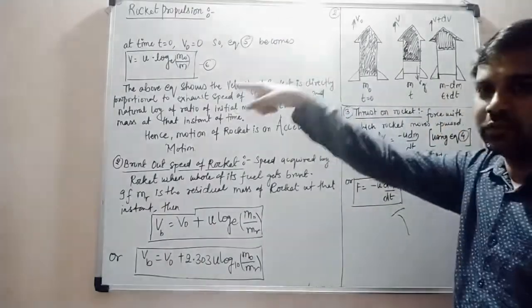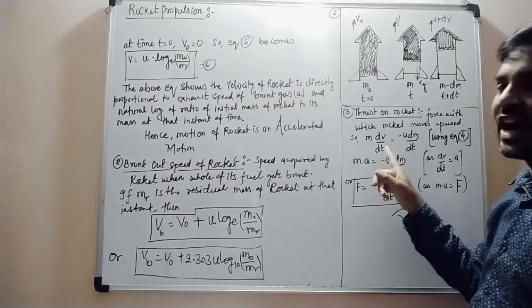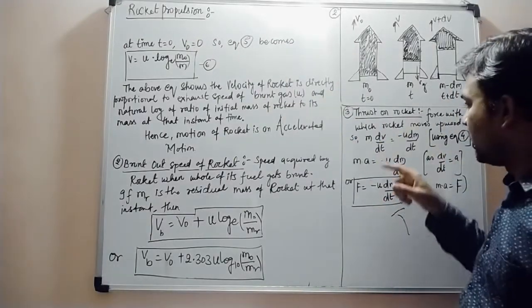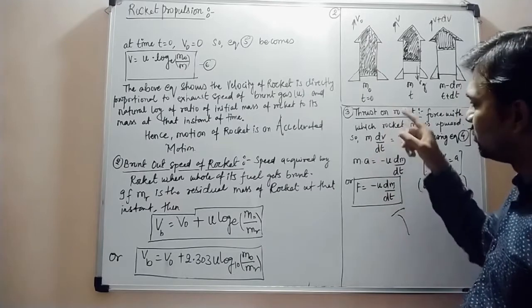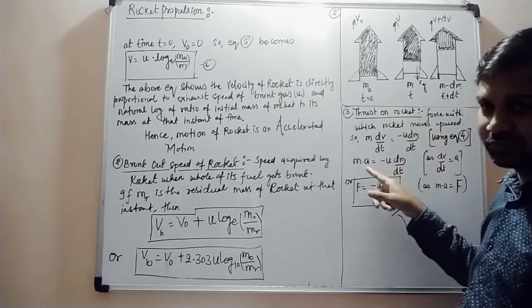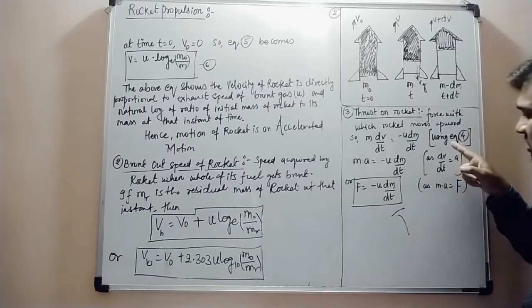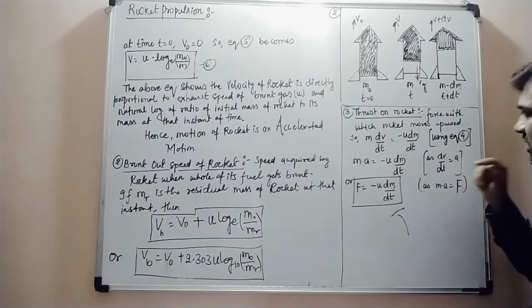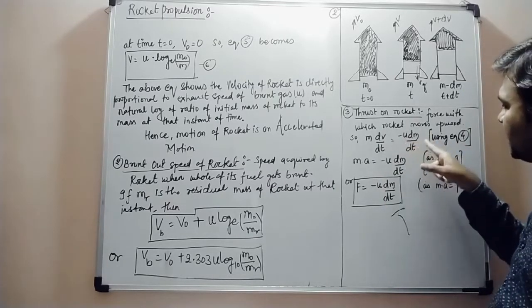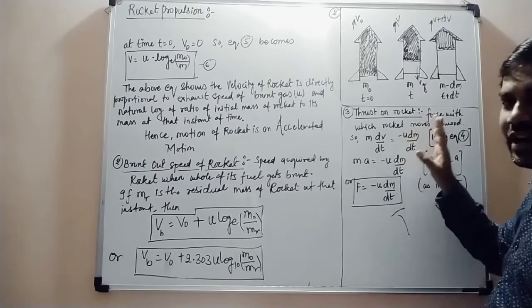Here dv/dt is the acceleration, since changing velocity with respect to time gives acceleration. Nothing else can happen here, so we keep it as it is.